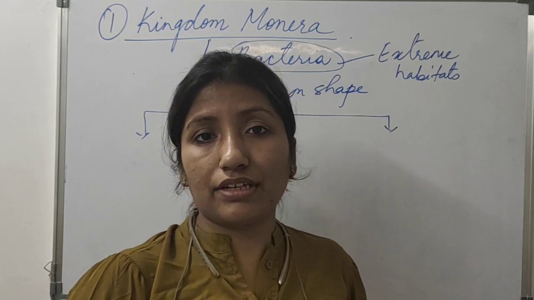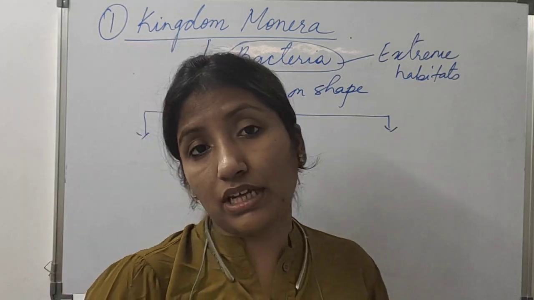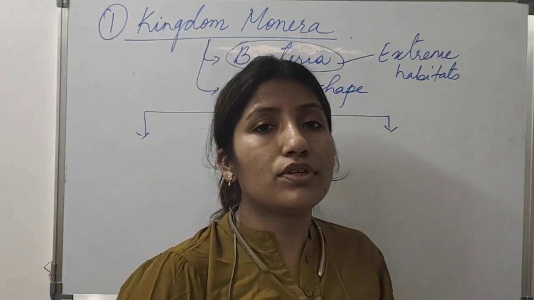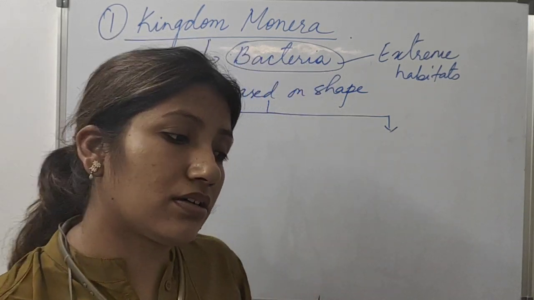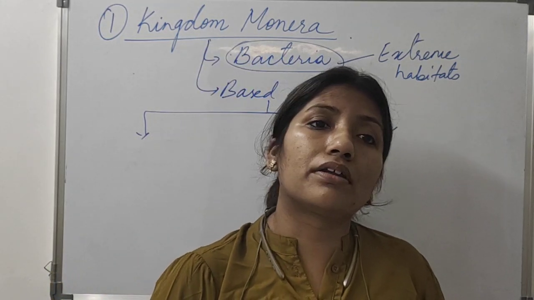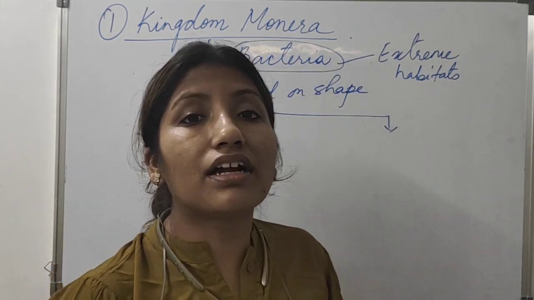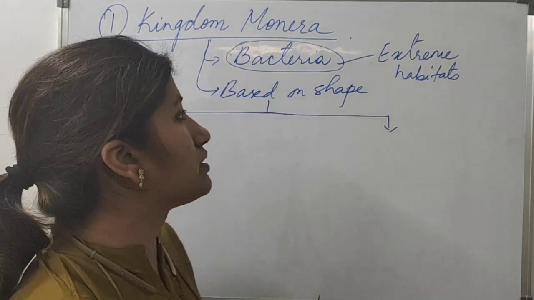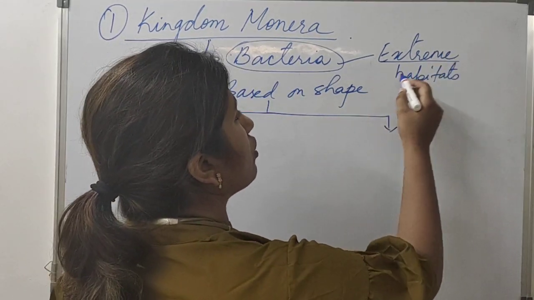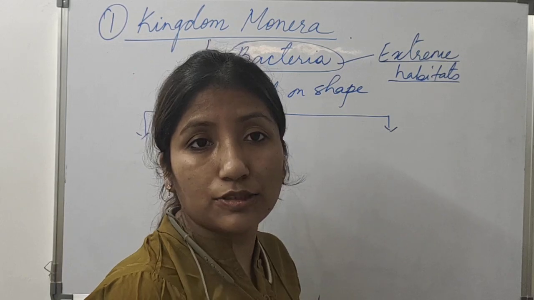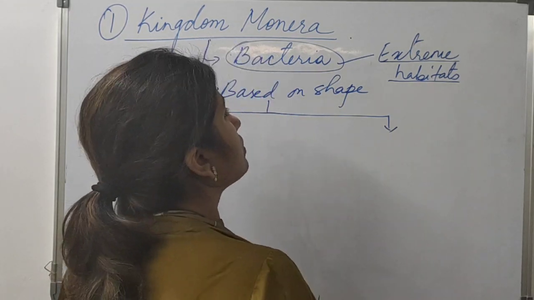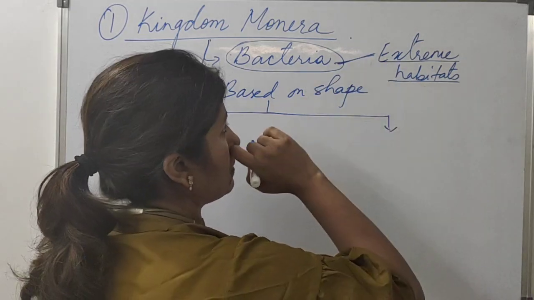In hot spring areas the temperature is very high, in the deep sea the pressure is very high, and deep inside the soil the chemical content is very high, and there also they are found. So in extreme habitats, where normally other organisms, especially multicellular organisms, you won't find, these bacteria are found. This is the special characteristic of bacteria.